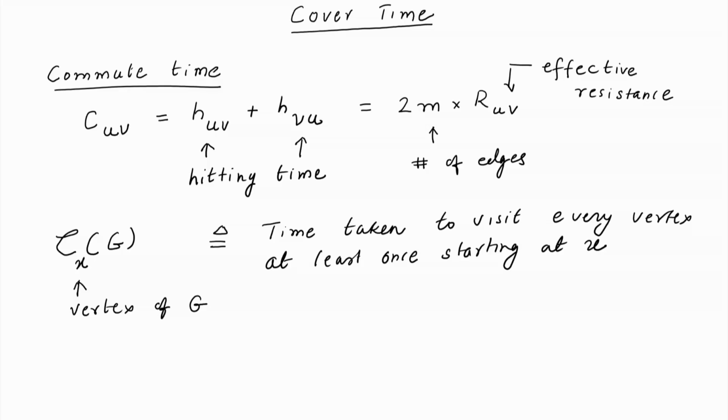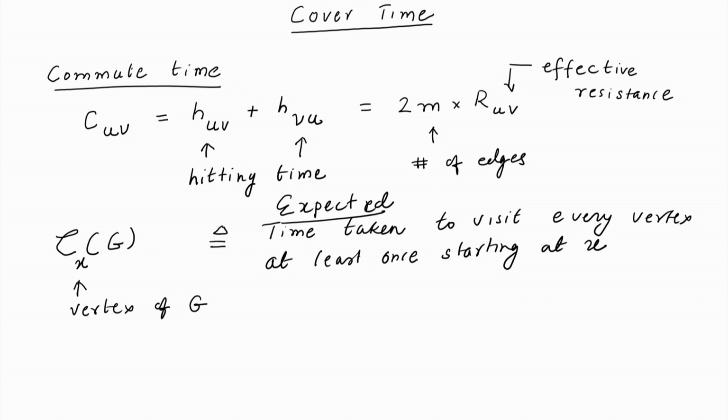So, imagine that we are doing a random walk on a graph, and if the starting vertex is x, the time taken to visit every vertex, assuming we start at x, is a random variable. Its expectation is called the cover time, the expected time taken.